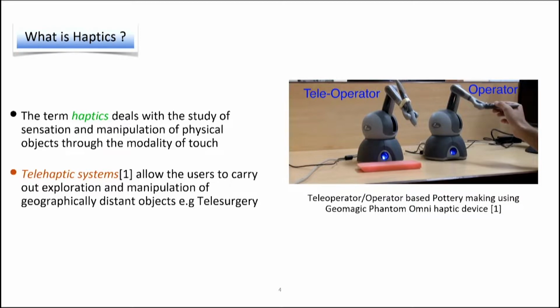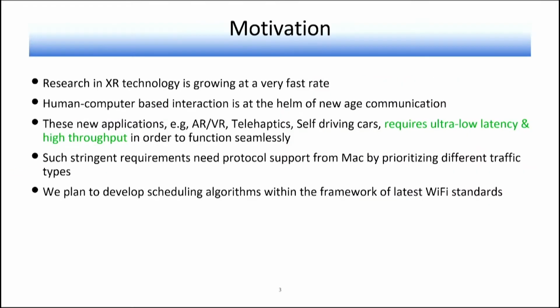So in this work, we initiate a study of different levers that can be pulled to enable low latency communications over Wi-Fi. In particular, we want to see the effect of packet marking on latency by allowing preferential treatment to different traffic flows. This talk would give you a sense of the learning curve that I had as a student and how we want to use Wi-Fi for our purpose.